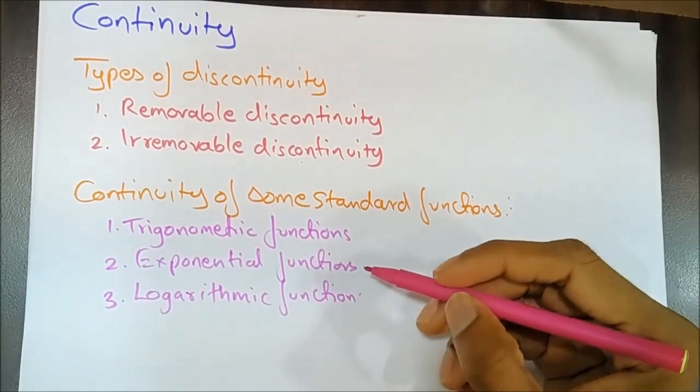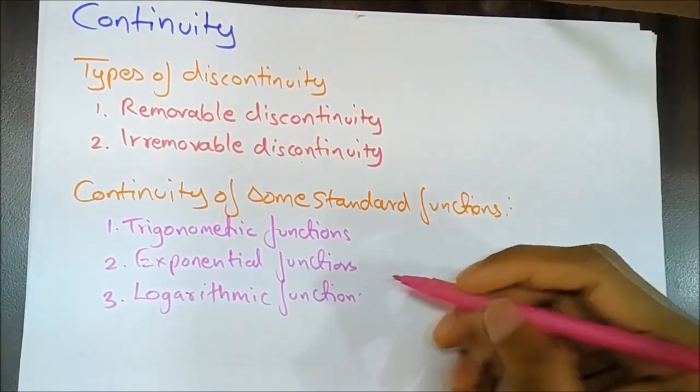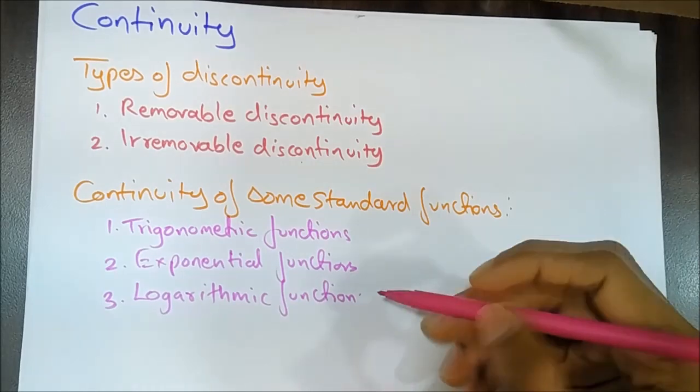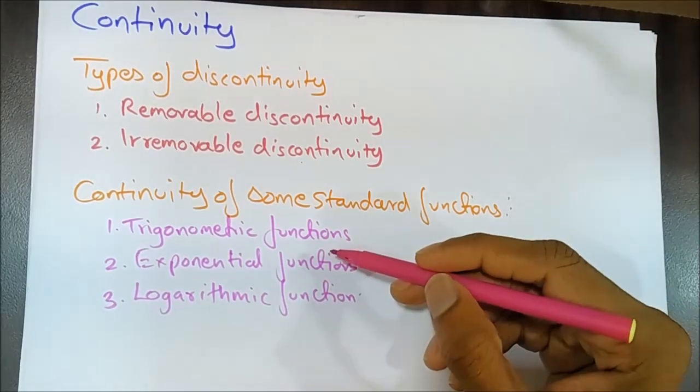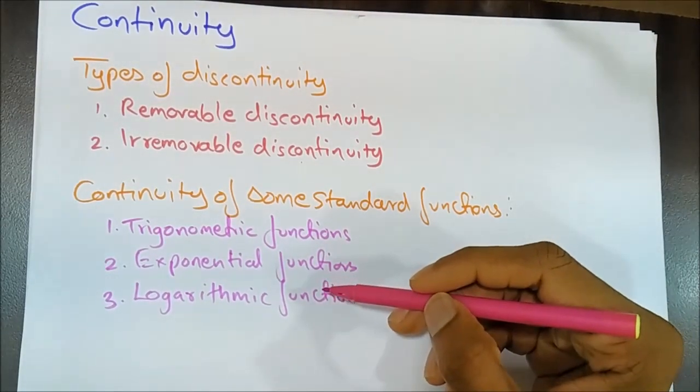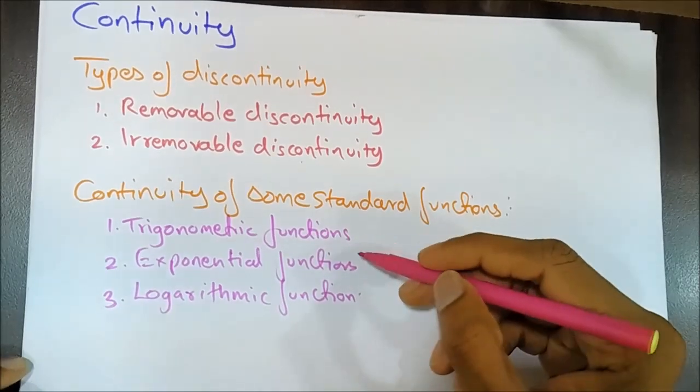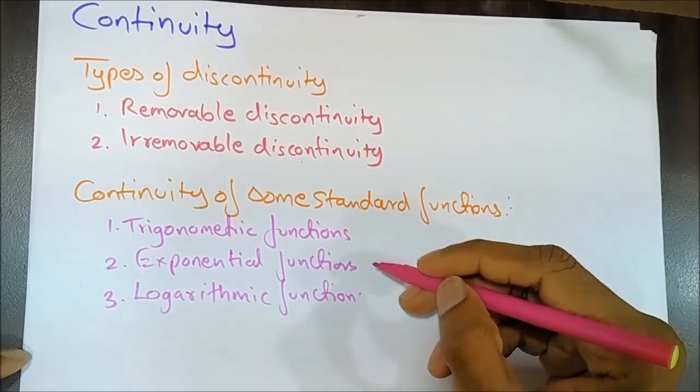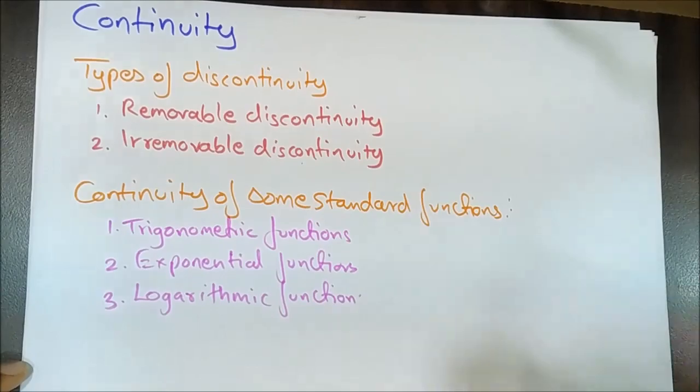Questions can also be asked from polynomial function, rational function, also constant function. But these three topics, that is trigonometric function, exponential function and logarithm function, are considered to be very important, which can be asked in CET exams.